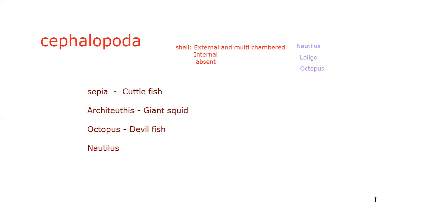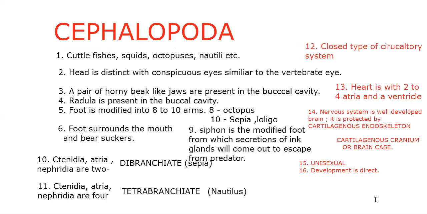Okay, so the characters to be remembered: head is distinct with conspicuous eyes similar to the vertebrate eye, a pair of horny beak-like jaws present in the buccal cavity, radula is there in the buccal cavity, foot is modified into 8 to 10 arms, 8 in octopus, 10 in sepia and loligo. Foot surrounds the mouth and bears suckers. Siphon is a modified foot from which secretions of the ink glands will come out to escape from the predator. Ctenidia, atria, nephridia, 2 in dibranchiate, 4 in tetrabranchiate. Dibranchiate is sepia and tetrabranchiate is nautilus.